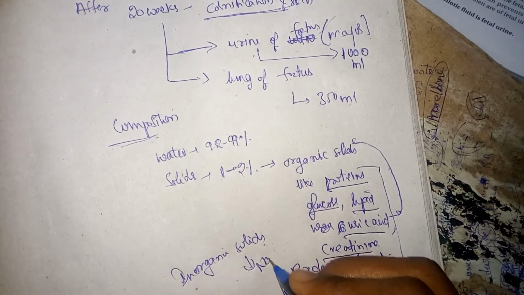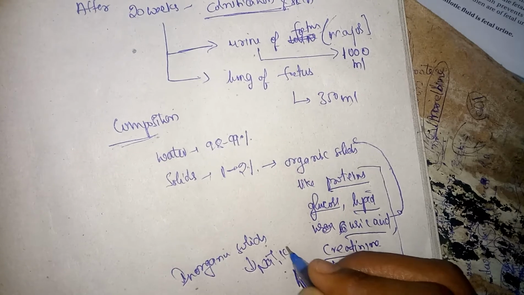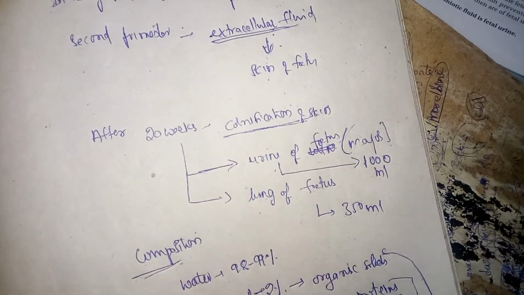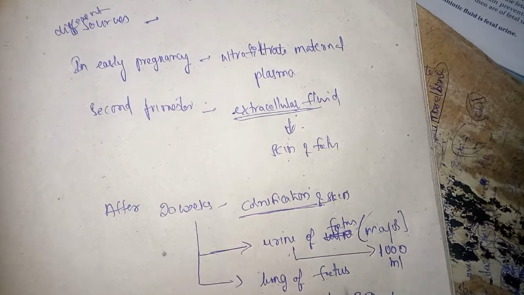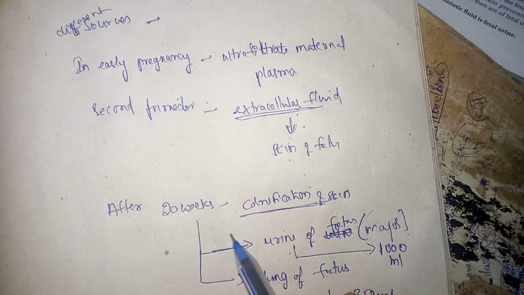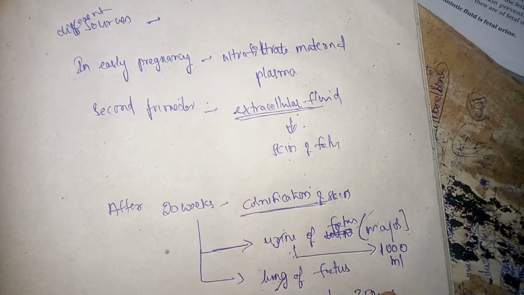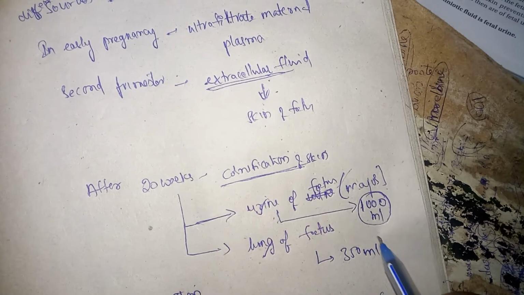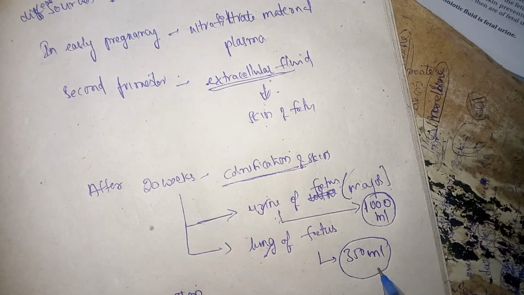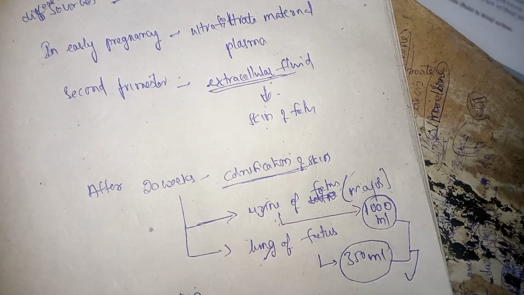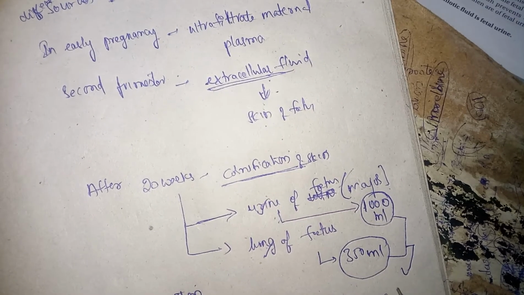It includes sodium, potassium, and chloride. And I told you the main sources of amniotic fluid after 20 weeks are urine and lung, right? Urine constitutes about 1000 ml and lung constitutes 350 ml. These are contributions daily.